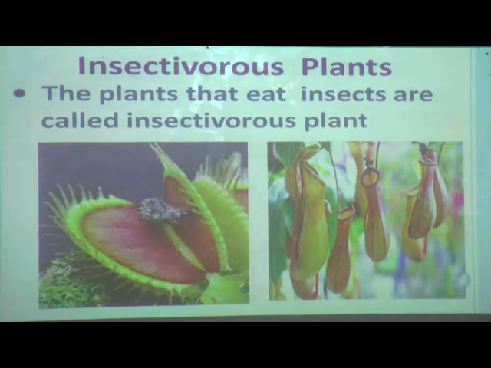The plants that eat insects are called insectivorous plants. We know that animals that eat plants are called herbivorous animals, but the plants that eat insects are called insectivorous plants.